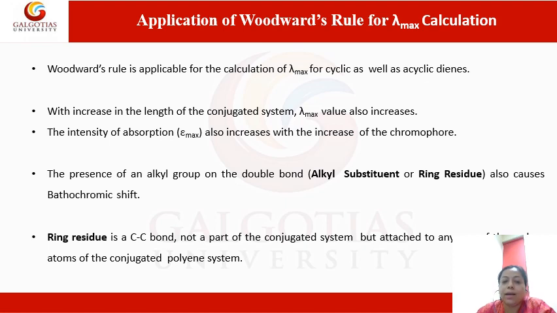Ring residue is a carbon-carbon bond. It is very important to understand what a ring residue is in Woodward's rule. It is not an extra ring, but it is a carbon-carbon bond which is not a part of the conjugated system, but is attached to any one of the carbon atoms of the conjugated system. So if we have a bond coming out of the diene or of the conjugated system, but which is not directly a part of the conjugated system, then that carbon-carbon bond can be considered a ring residue.